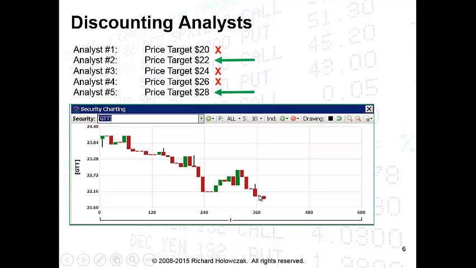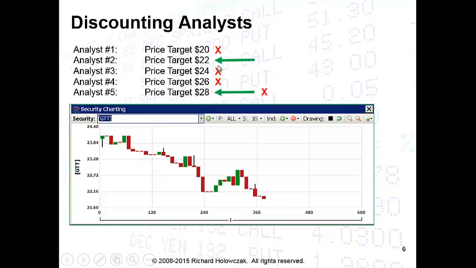So the question would be, is it possible that we can discount that the final price would be $28? In other words, given the 3 pieces of information that we have, not 20, not 24, and not 26, and the fact that the price is trending down around $22, that might lead us to conclude that we can discount the $28 price, and therefore conclude that the final price might be $22.